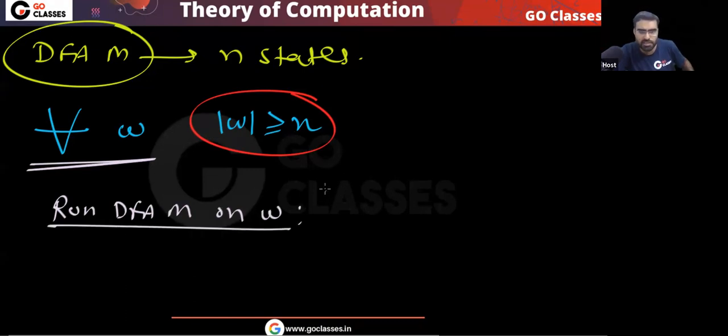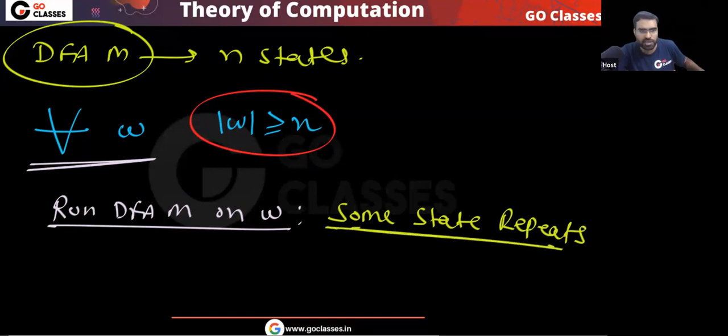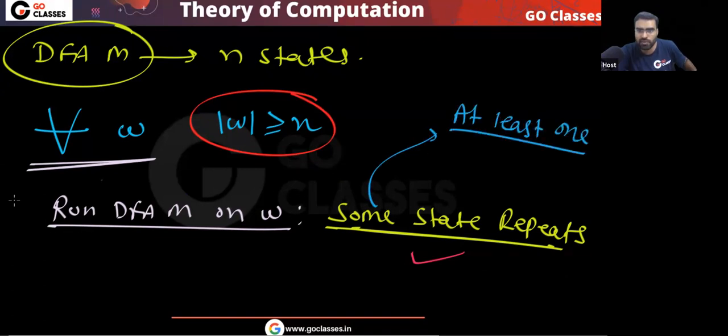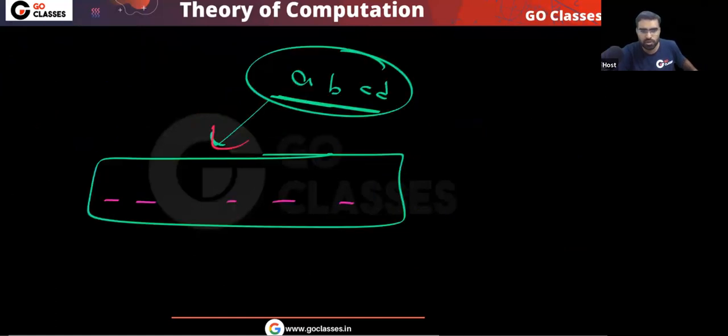You will get a unique sequence. In that sequence, some state will repeat. Yes or no? You run this DFA, then definitely at least one state repeats. Is this point clear? So if you run this DFA M on W, then at least one state will repeat. Some means at least one. So at least one state will definitely repeat. I hope this point is clear. So this is your observation.